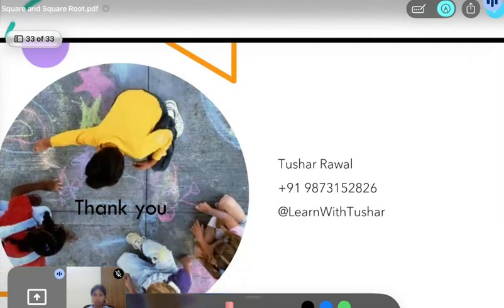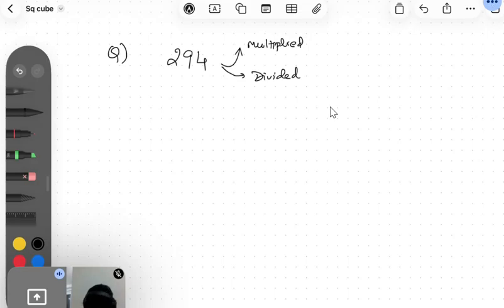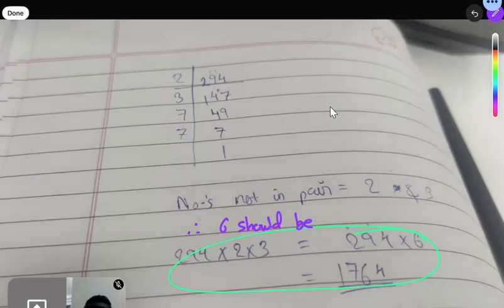Thank you so much for this particular topic. When we are looking at this kind of question, we look at the non-pair number, which should be multiplied.